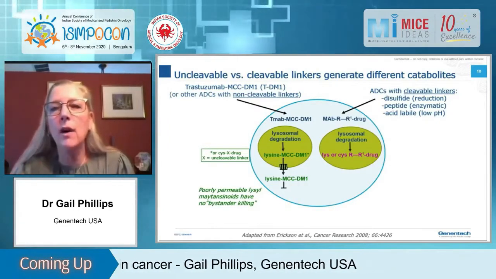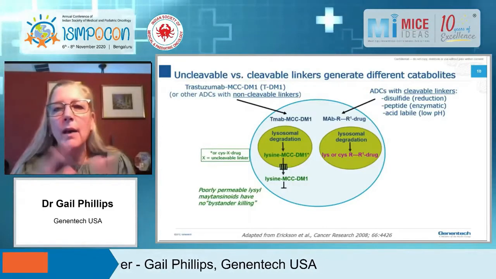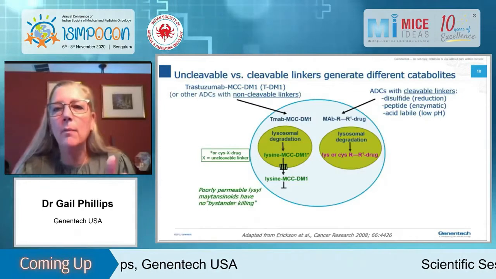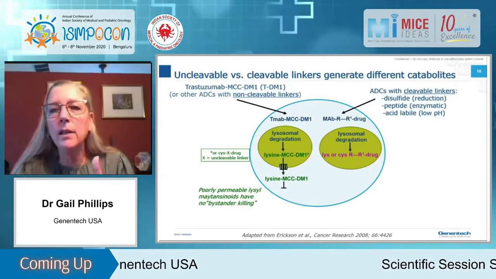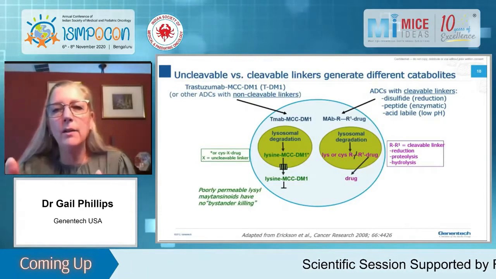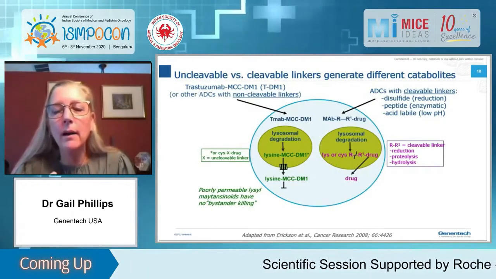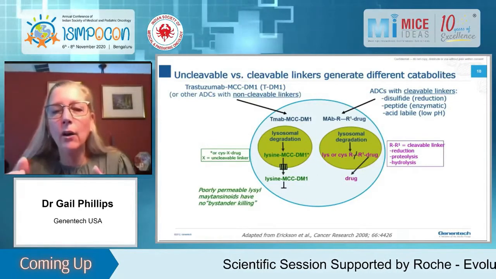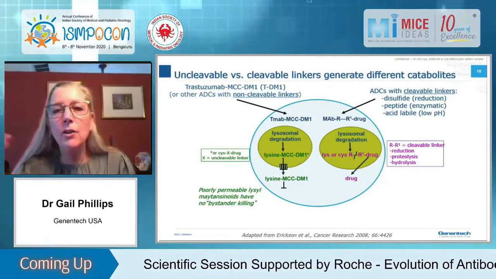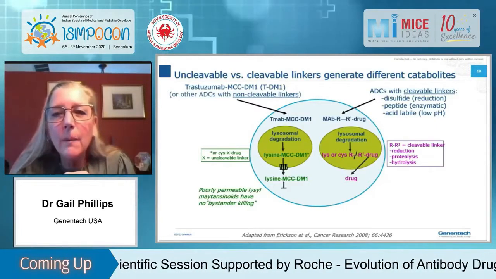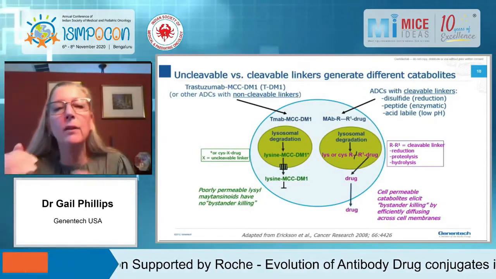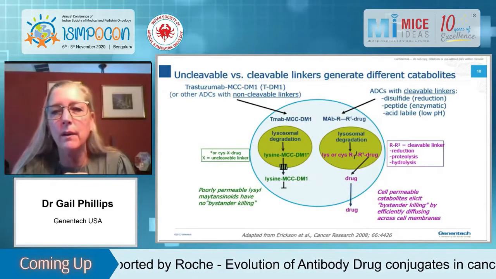In contrast, if you look on the right with ADCs with cleavable linkers, this can be disulfide linkers that undergo reduction to release the drug, peptide linkers that are released with proteases, and the acid labile linkers, which I discussed. These actually are catabolized to give your amino acid linker drug in the lysosome, and then the linker, which is shown here with the R's, is cleaved to give the free drug. One more click, please. Which then will exit the cell and can cause cell death of neighboring tumor cells, and this is called the bystander effect.